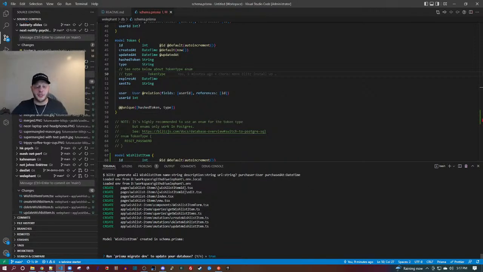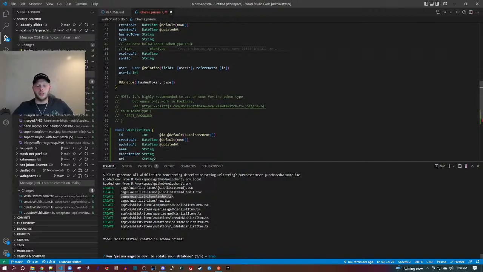And look at all the stuff Blitz made. It made a TSX details page, an edit page, an index page, which is going to get the list of wish list items. And now I'm immediately thinking that this page that shows all the items should say who is wishing for it.